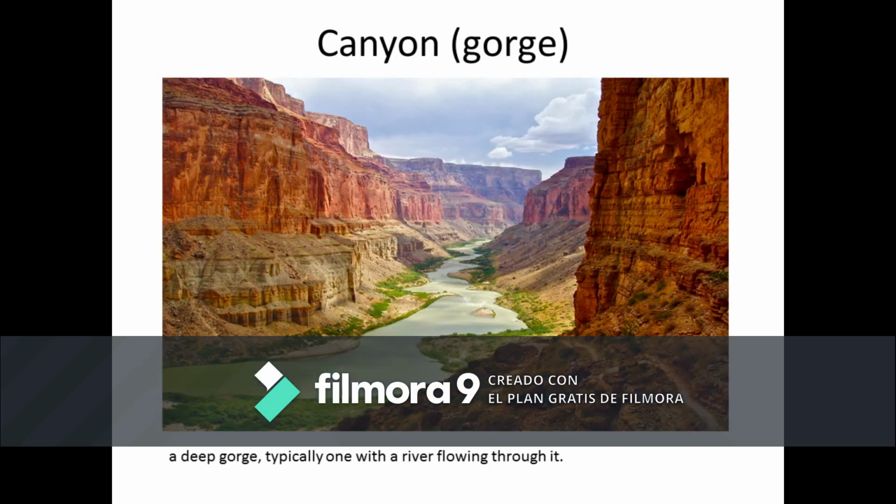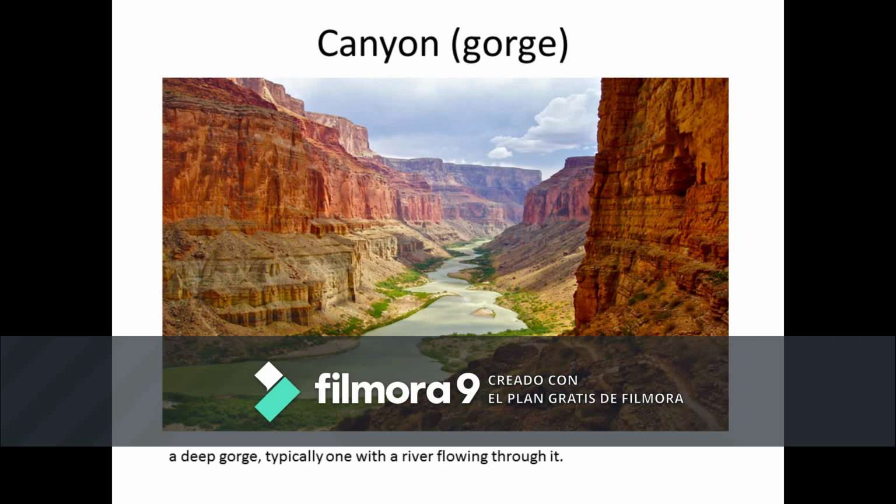The next one is known as a canyon. The most famous is the Grand Canyon in the US. It's also known as a gorge. Canyon is a word for a gorge. Gorge means a deep valley between mountains, like a deep gorge.